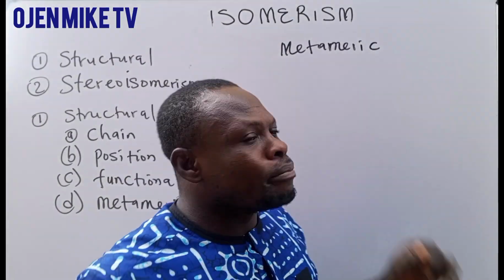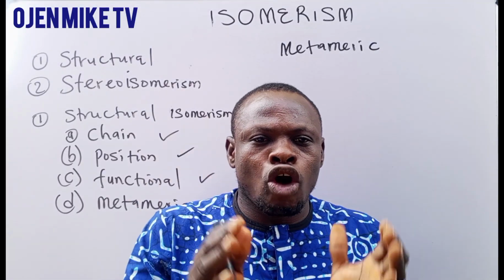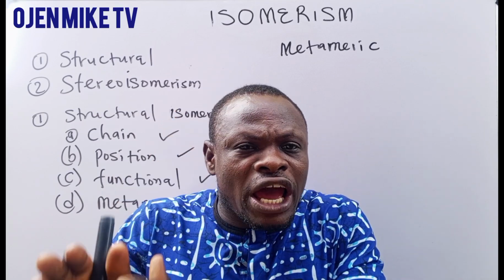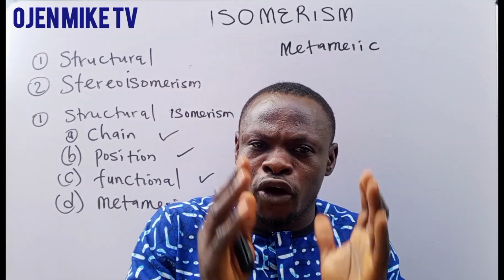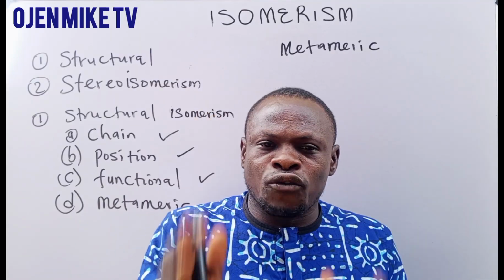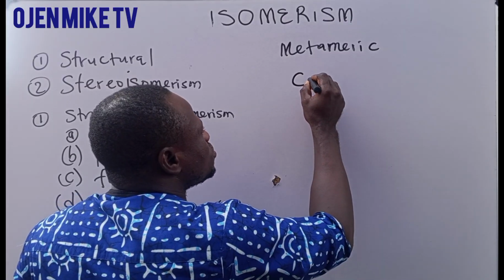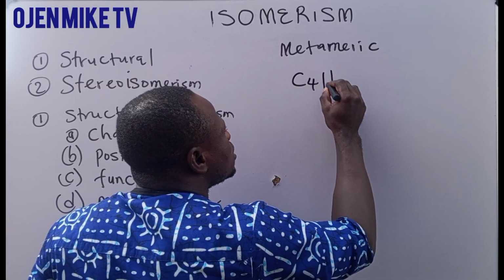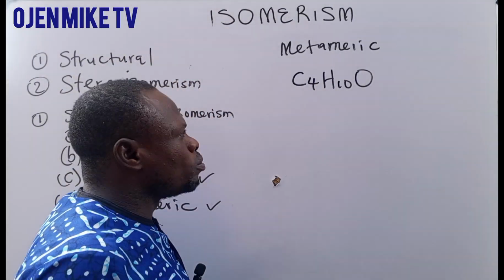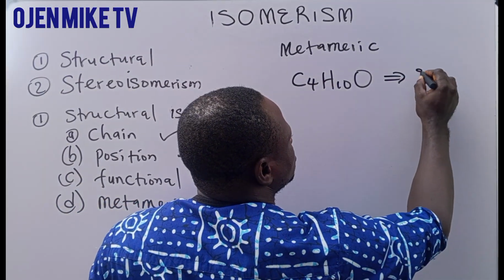Now let's go to metameric isomerism. Metameric isomerism is a type of isomerism where a compound has the same molecular formula but different alkyl groups attached to the functional group. Are you following? Different alkyl groups attached to the what? Functional group. For instance, now we have something like C4H10O. Different alkyl groups, mostly common in ethers.